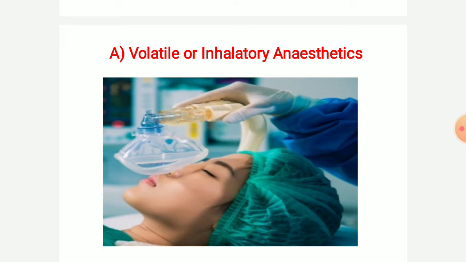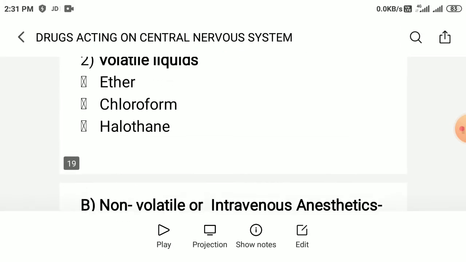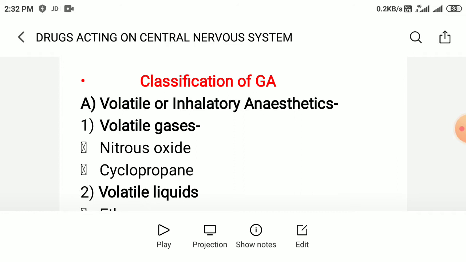So, in today's lecture, we will see the classification of general anesthetics. We will discuss the classification of general anesthetics. So, first, we see the classification of general anesthetics.